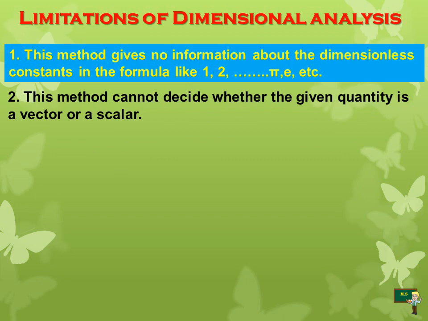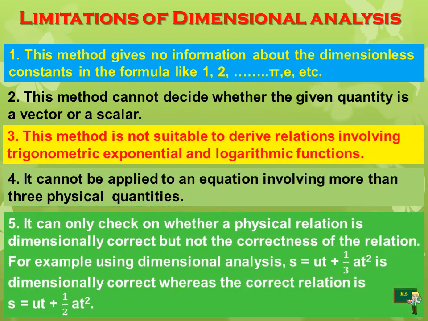Why is it very important to know whether it's a scalar or vector in an equation? Can any one of you tell me? Because we need the direction of a physical quantity. That's why it has to be mentioned.